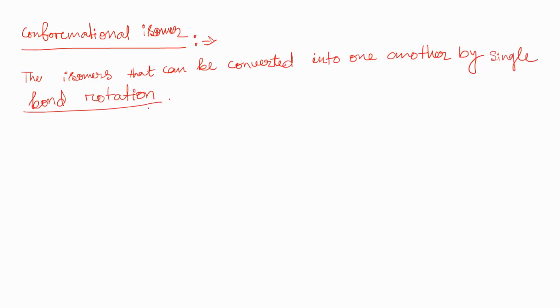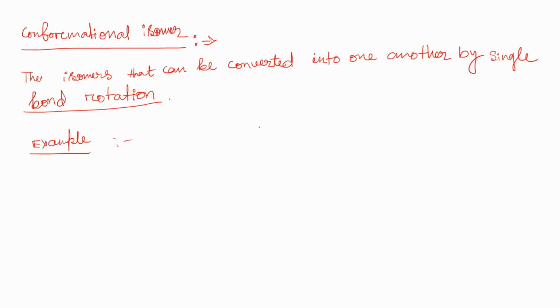Let's say, for example, if we consider butane, what are the possible conformations? One is the eclipsed, another is the anti, and the third is the gauche. We'll discuss them one by one.